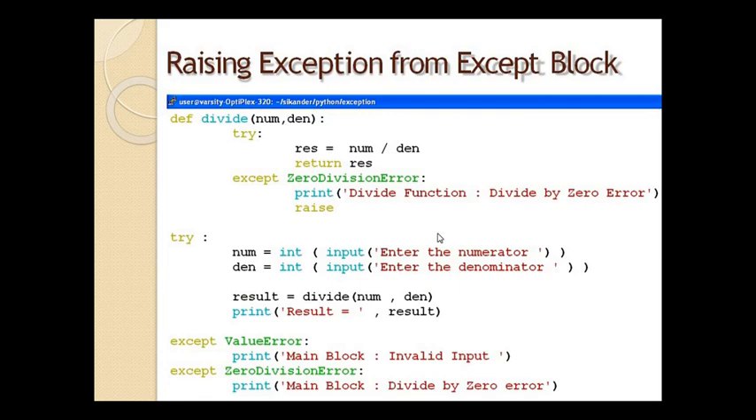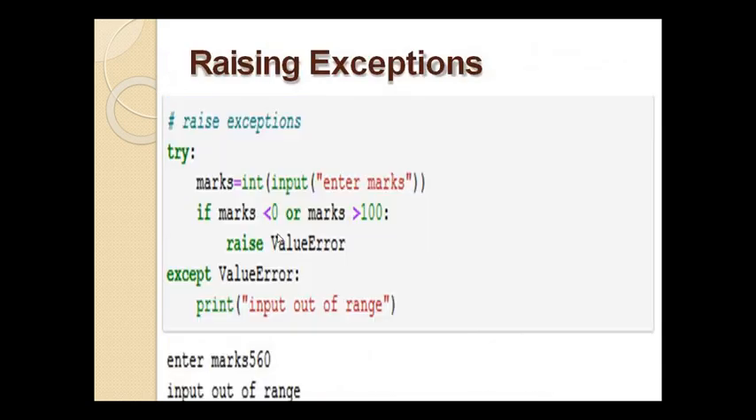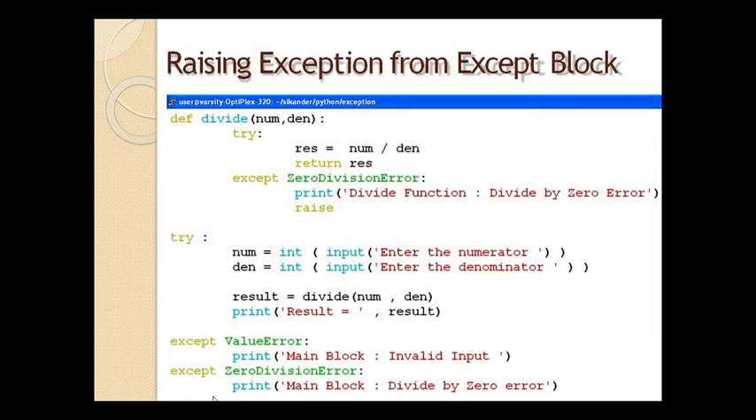So here's another example of raising an exception from the except block. In the previous program I raised the exception in the try block, but now here I am raising the exception through the except block. See, here the function is same, I am using try and except block, and here I am using the raise statement. That means if the error comes here, then the exception will be raised and the particular block will be executed from here, like zero division error.